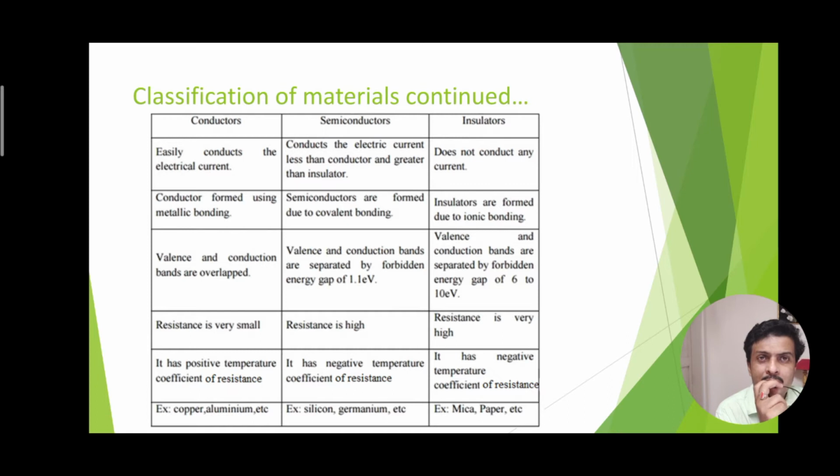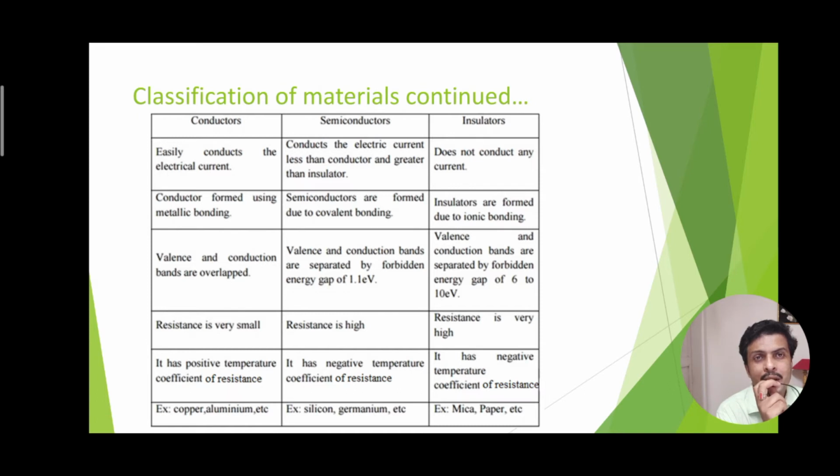Regarding the classification of the material, as we have already seen, conductors, semiconductors and insulators, here are some points that give the differentiation between all three. The first is the ease of conduction. Conductors easily conduct electrical current, whereas semiconductors show moderate conductivity but insulators show no conductivity. A conductor is formed using metallic bonding. For a semiconductor, we observe covalent bonds. For an insulator, ionic bonds exist.